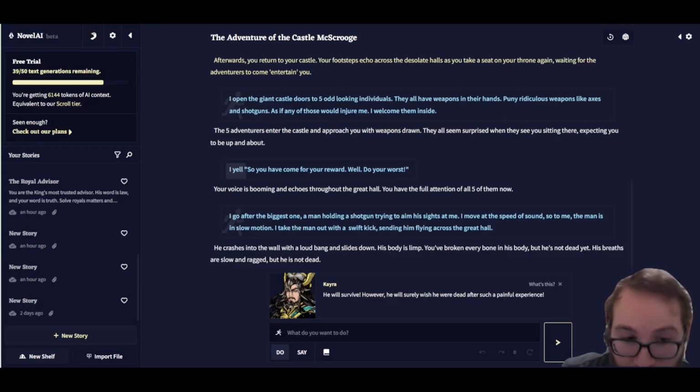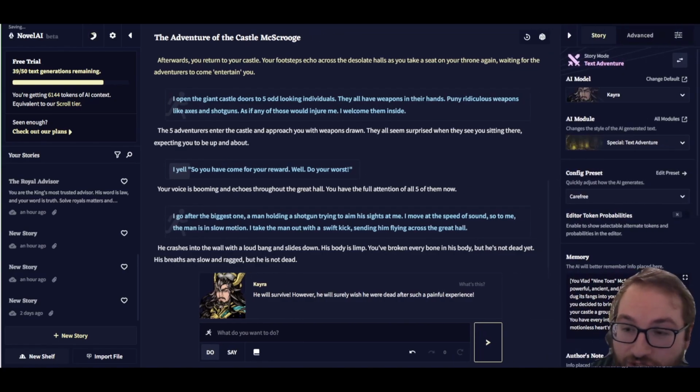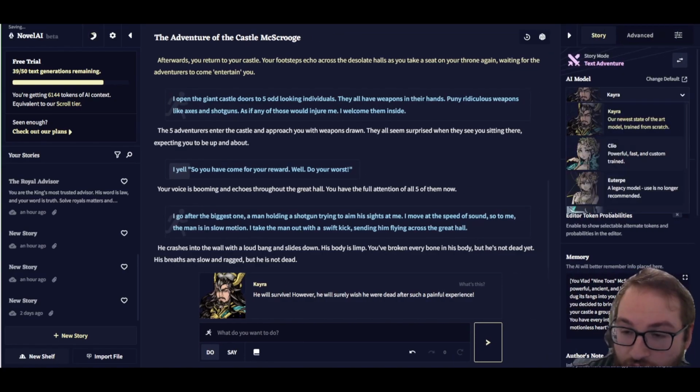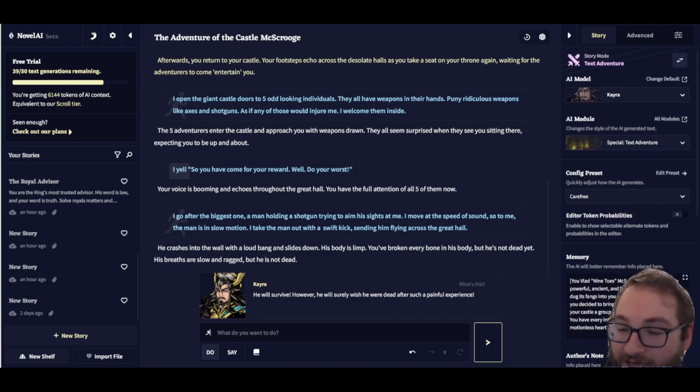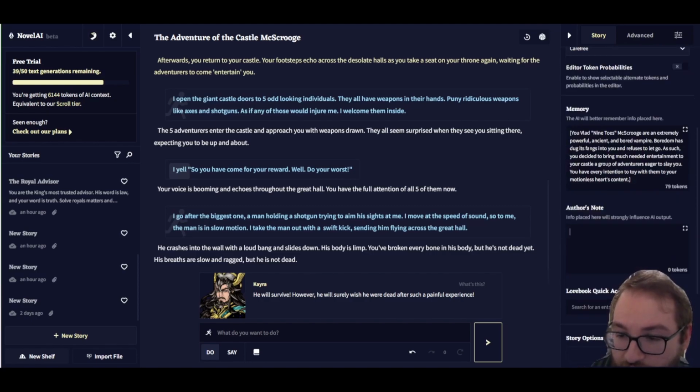Now, sometimes when you get to a specific point in the story, somebody like this will come up. You can actually edit who it is, and you can change who you want it to be. Again, you can change all this so that the AI, when you input information, will get a better idea of how to react. I didn't change any of this for right now, but everything over here you can edit, you can change, you can add a note specifically just for the AI.